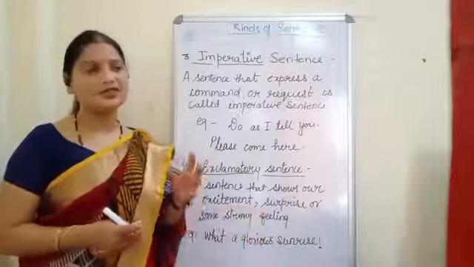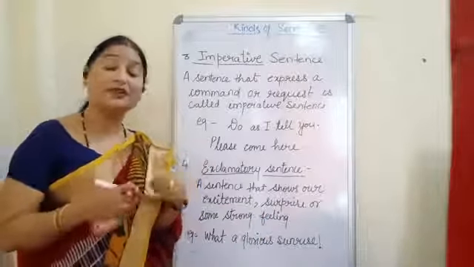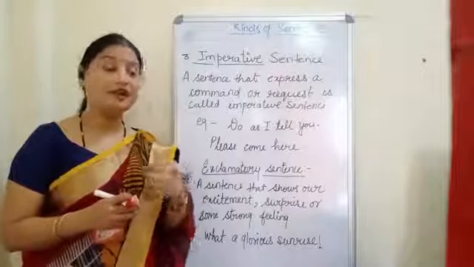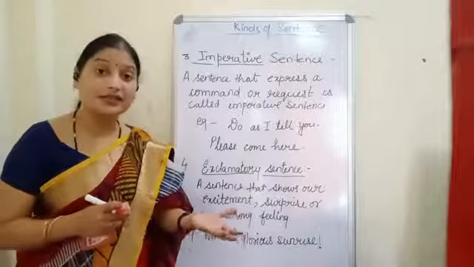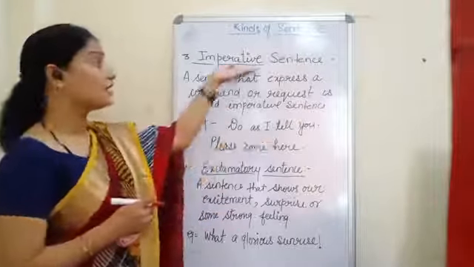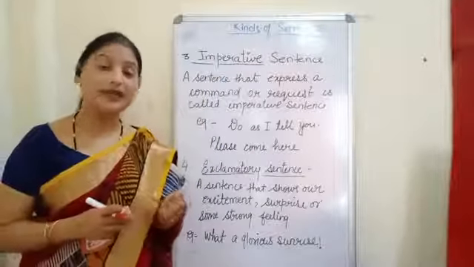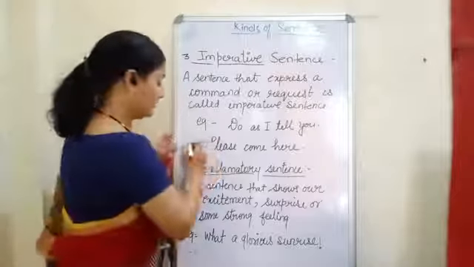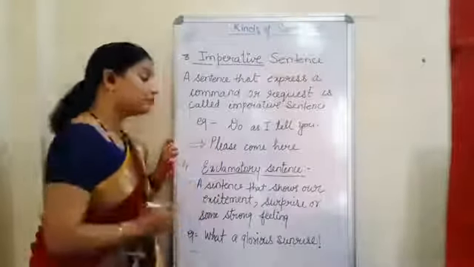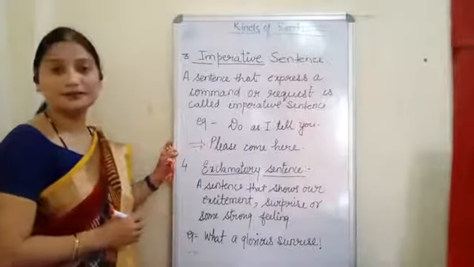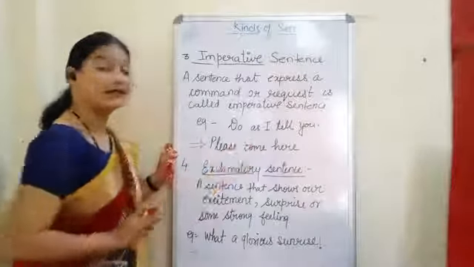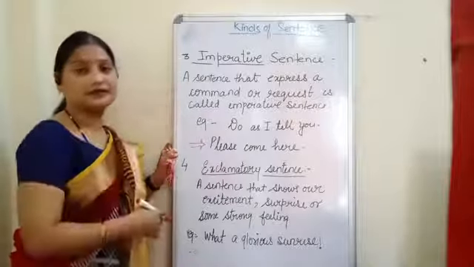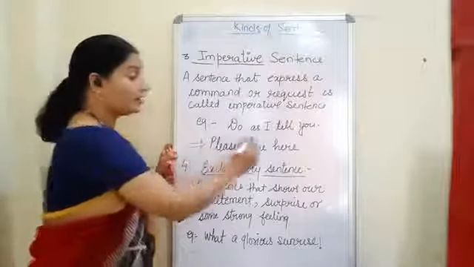So the type of sentence in which we feel that some command is being expressed is called the imperative sentence. And along with the command, there is a request also. For example, in this case, please come here. From the statement it is clear that I am requesting someone to come here. So this is again a request.